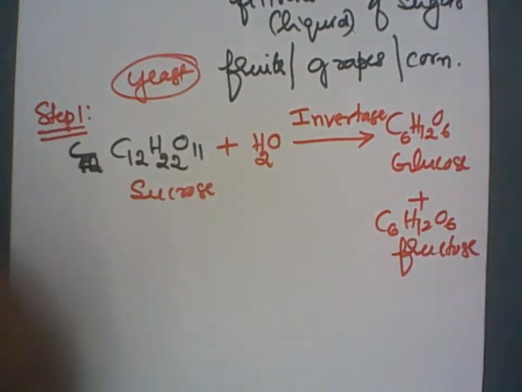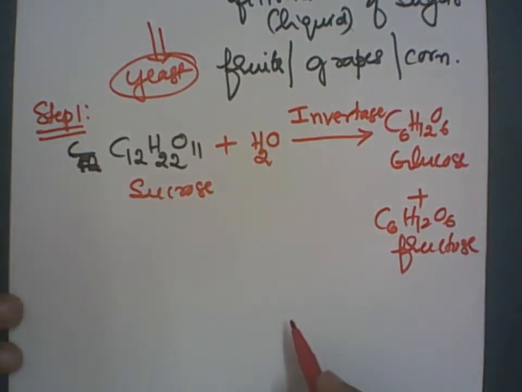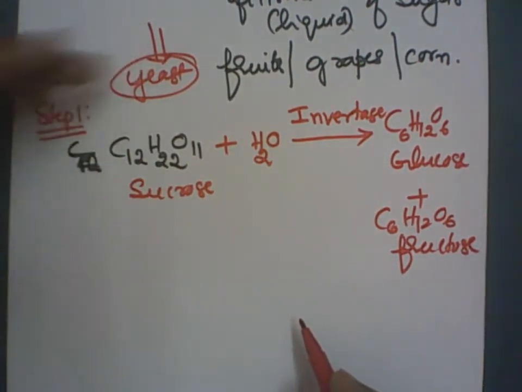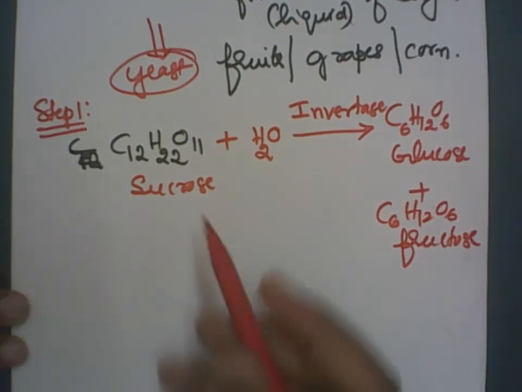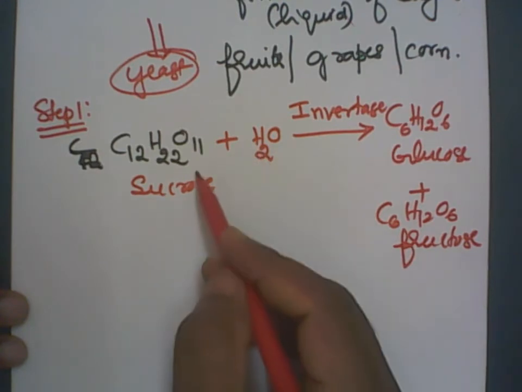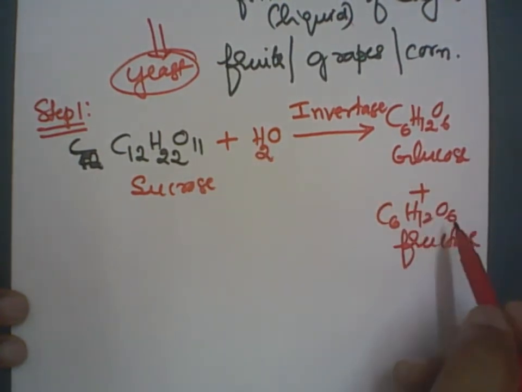Yeast is a biological substance which contains enzymes, and the enzyme carries out these reactions. Or sucrose can be hydrolyzed using hot water, which easily gives glucose and fructose.